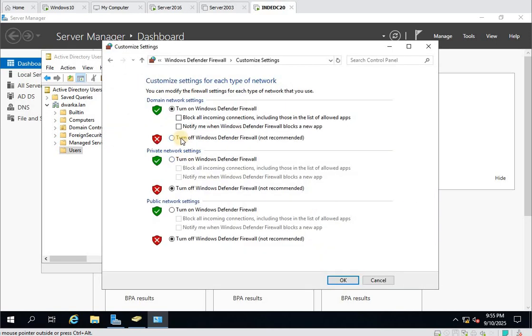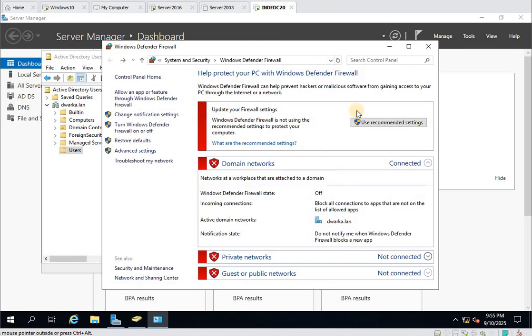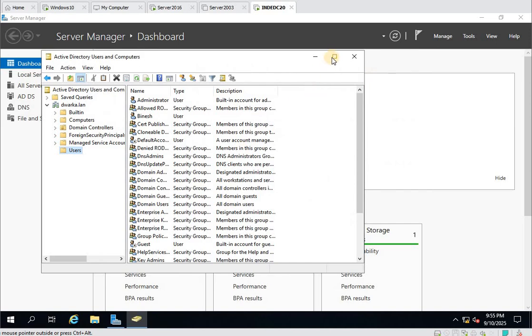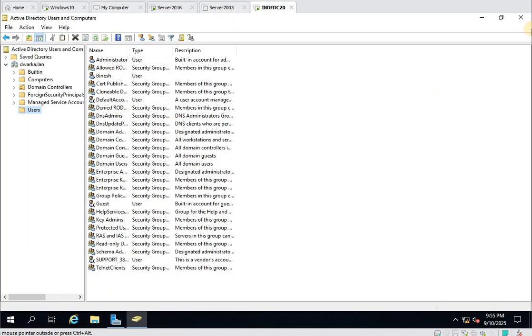Okay, I need to turn that off as well. I do not recommend disabling the firewall, but this is my test environment. I do not want to spend time to open the ports. If required, I will create another video on that so that we can understand better. But you should check with your security team or your colleagues what is the process in your company before disabling. Otherwise, it can be a security risk and you will be in trouble.